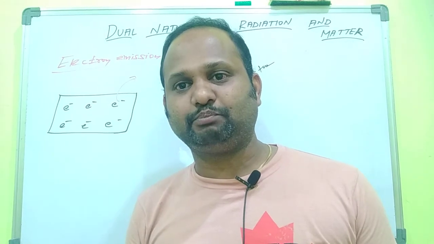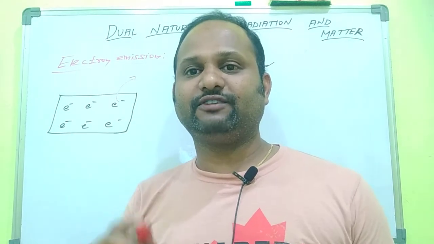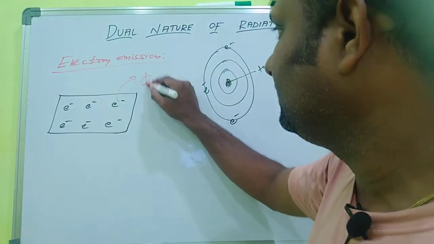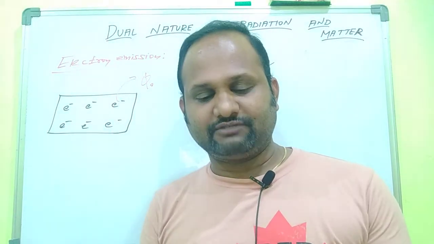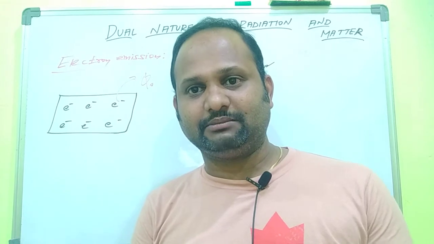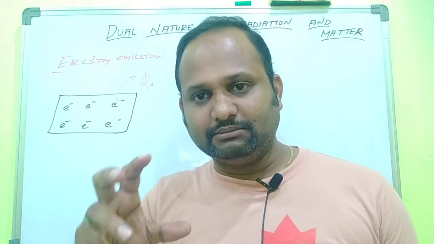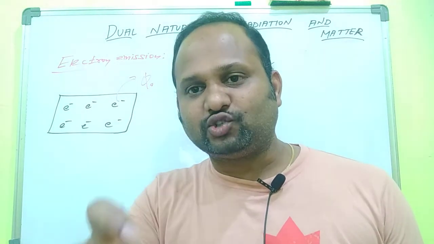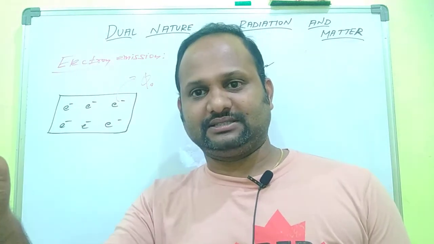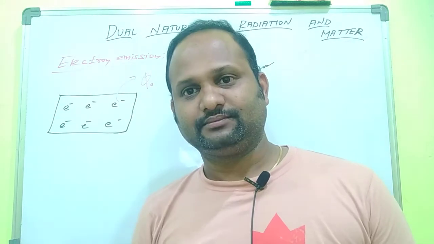Don't forget, this is an important term in physics. Work function is indicated by the letter phi naught. Phi naught is the work function of a metal, defined as the minimum energy required to remove an electron from the metal surface.